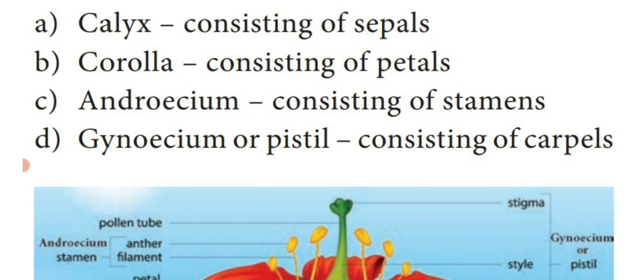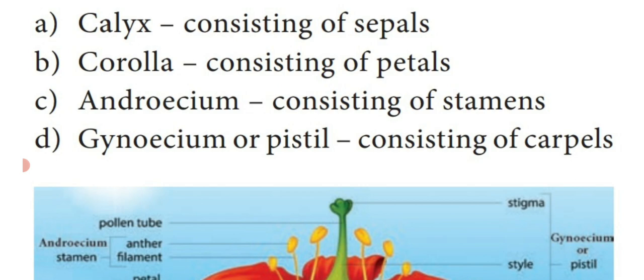Next, the third whorl, that is androecium, is known as the male sex organ and consists of stamens. Dear students: calyx, sepal; corolla, petal; androecium, stamen. Androecium is the male reproductive organ. Then the next one, gynoecium, is the female reproductive organ. The individual one is the carpel.